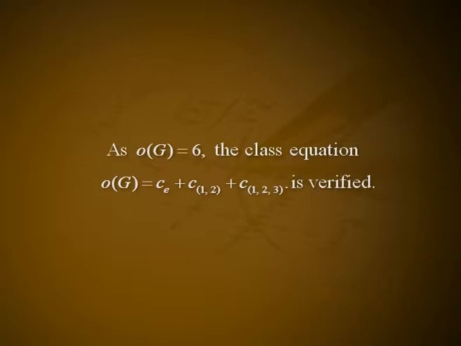Choose elements E, (1 2) and (1 2 3) from the 3 equivalence classes of G. Then c of E plus c of (1 2) plus c of (1 2 3) is equal to 1 plus 3 plus 2, which is 6. As order of G is equal to 6, the class equation order of G equals c of E plus c of (1 2) plus c of (1 2 3) is verified.